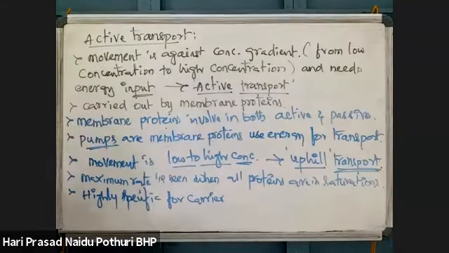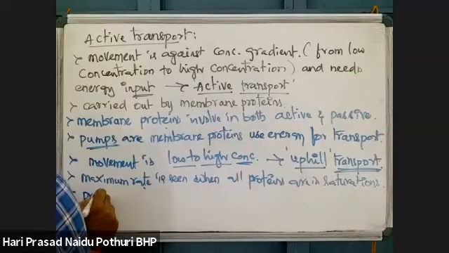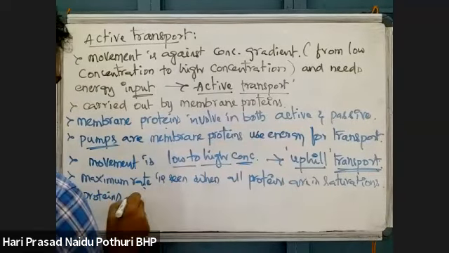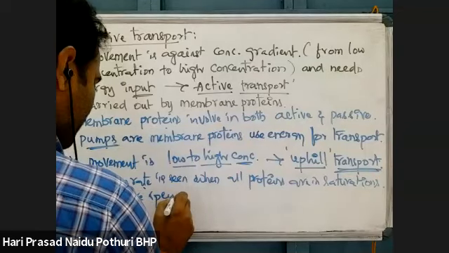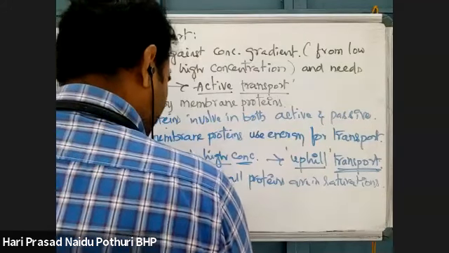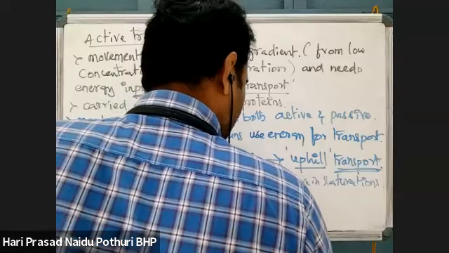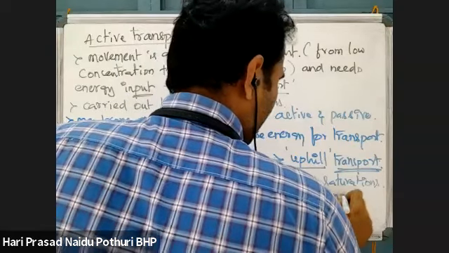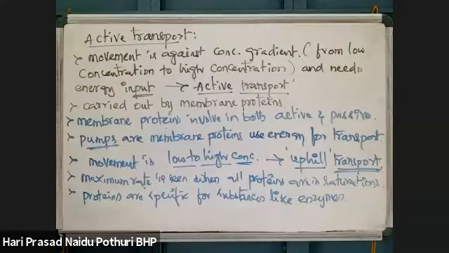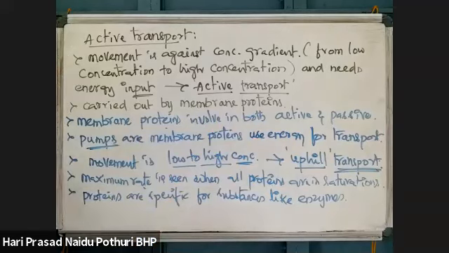Pumping proteins are specific for substances, particles, like enzymes. Enzymes are highly specific to their substrates, right? As enzymes are highly specific to their substrates, these proteins can also carry only specific particles across the membrane.